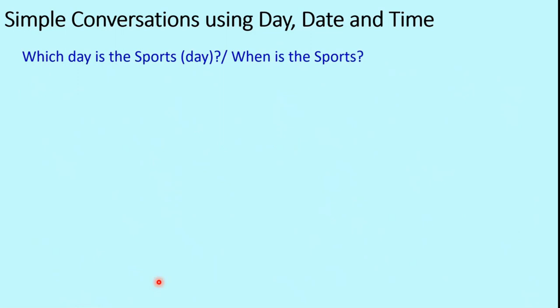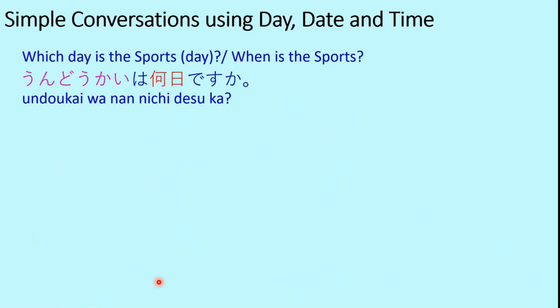The next example is which day is the sports day, or when is the sports? Some annual sports event is going to happen in the school or in the university, so someone is asking when this sports is. Undokai wa nannichi desu ka? Undokai means sports.